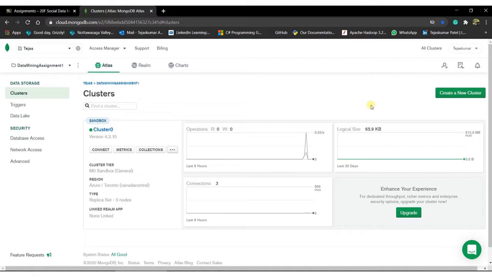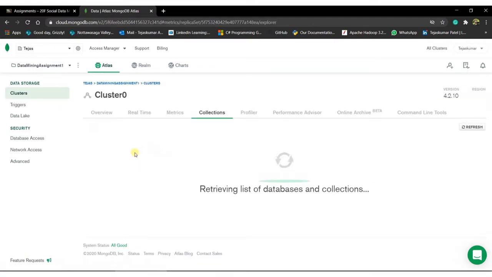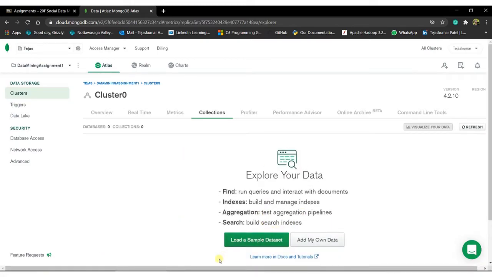Thank you, James. Hello everyone, I'm Tejas and I'll be presenting how we uploaded script data to MongoDB account and used it in our web application. So here I created a MongoDB account, and under the MongoDB account I created a cluster named Cluster0, and I already made a connection, and now we want to create a database and collection under this cluster. If you can see, this cluster doesn't have any database or any collection under it.